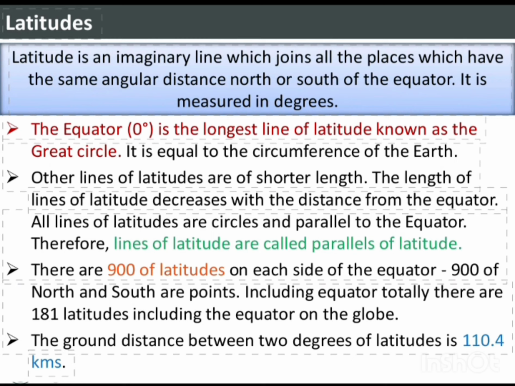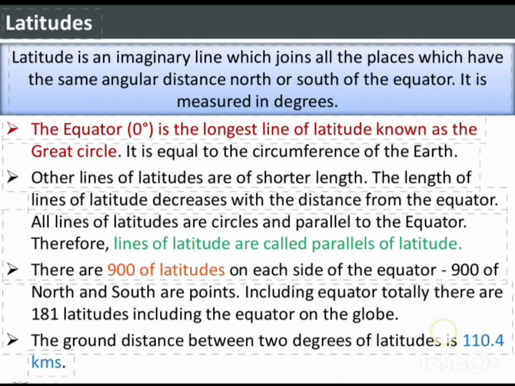Latitudes. Latitude is an imaginary line which joins all the places which have the same angular distance north or south of the equator. It is measured in degrees. The equator is the longest line of latitude, known as the Great Circle. It is equal to the circumference of the Earth. Other lines of latitudes are of shorter length. The length of lines of latitudes decreases with the distance from the equator. All lines of latitudes are circles and parallel to the equator. Therefore, lines of latitudes are also called parallels of latitude.